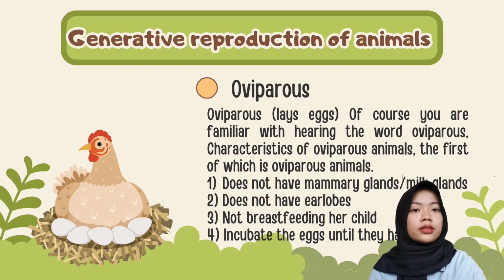For example, first, chickens. Chickens do not have mammary glands or ear lobes. They do not breastfeed their young and incubate their eggs until they hatch. Then the second example is fish. Examples of other animals are ducks, geese, and so on. Well, those are oviparous animals.